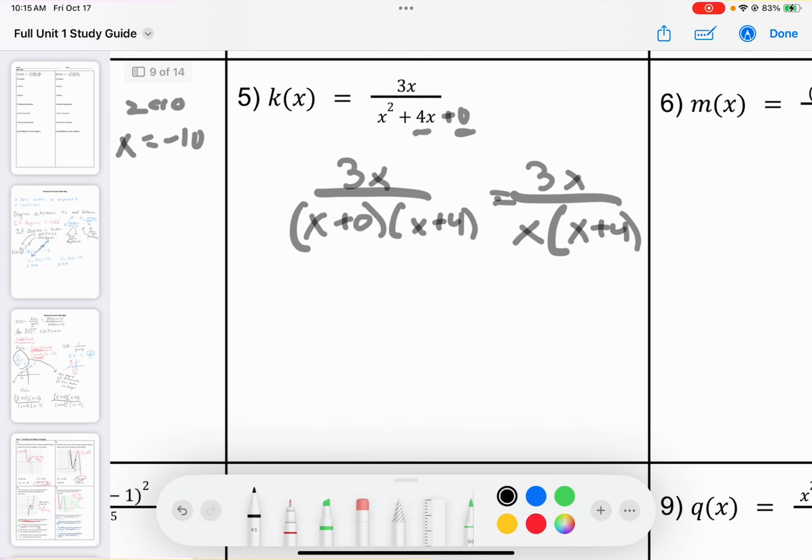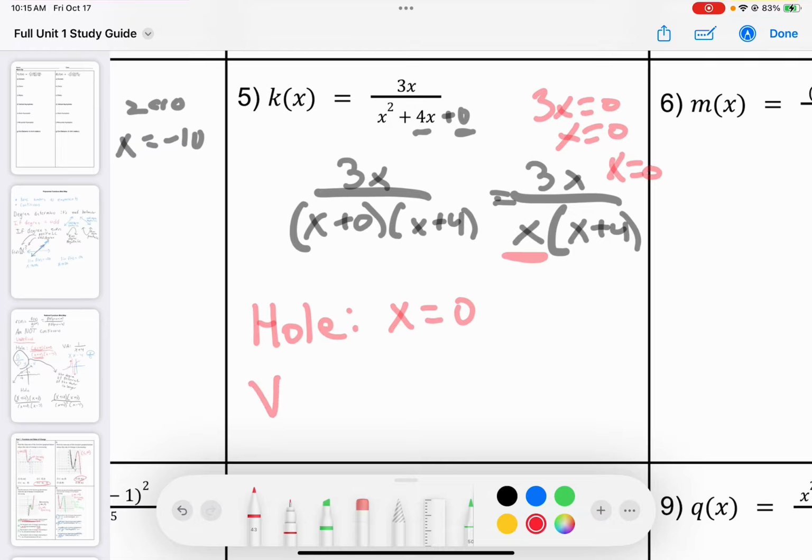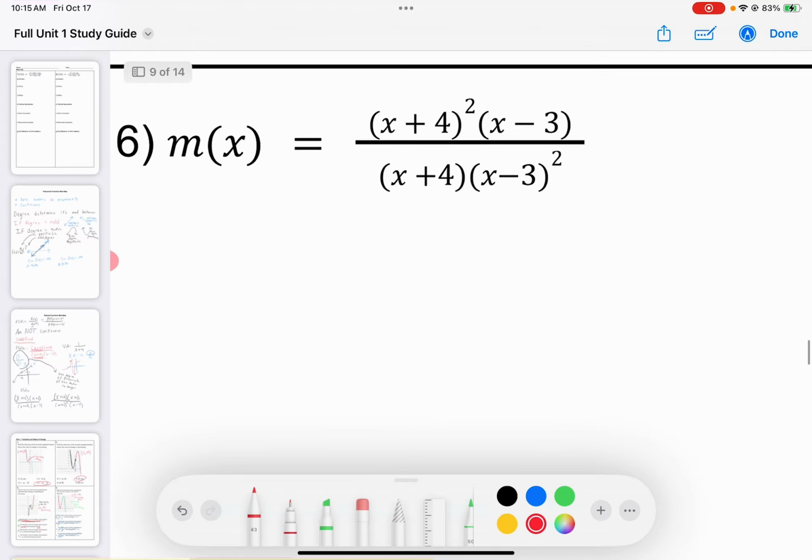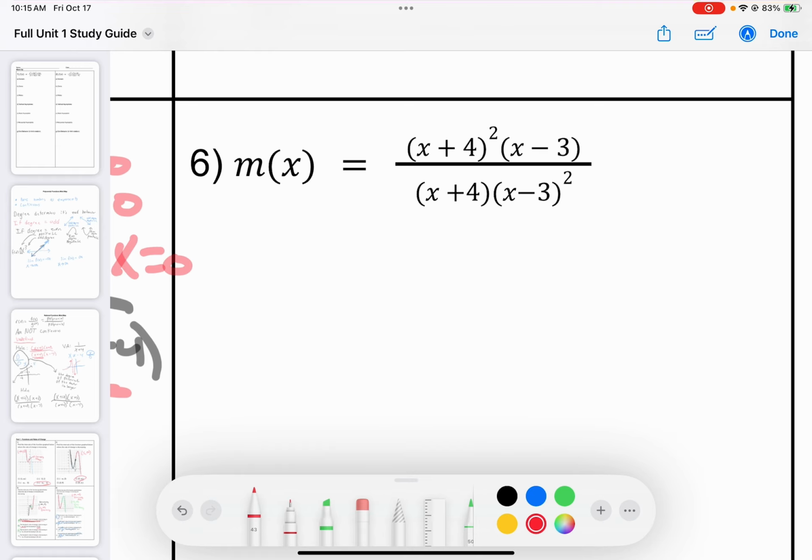Well, here, this is where we have to be smart math thinkers. 3x equals 0. I'm going to end up with x equals 0 on the top and x equals 0 on the bottom. So I'm actually going to have a hole at x equals 0. And I'm going to have a vertical asymptote at x equals, well, this only exists on the bottom, negative 4. All right, now we're really talking. All right, we have the same factors on the top and the bottom, just with different degrees. And maybe it's a little easier to just write this out. Let me switch colors.